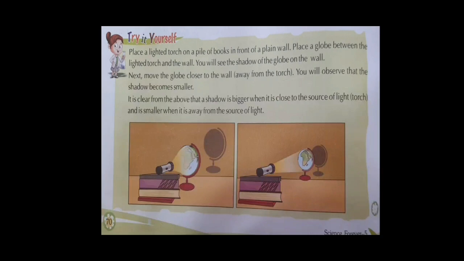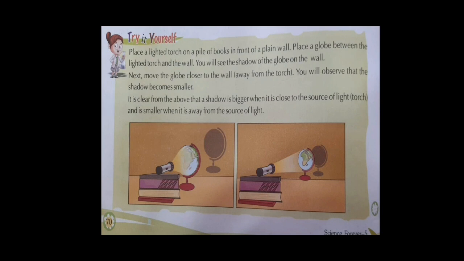Next, again, there's a try it yourself for you. Place a lighted torch on a pile of books in front of a plain wall, as you can see in the picture. Place a globe between the lighted torch and the wall. You will see the shadow of the globe on the wall. This is how we will be able to form the shadows.